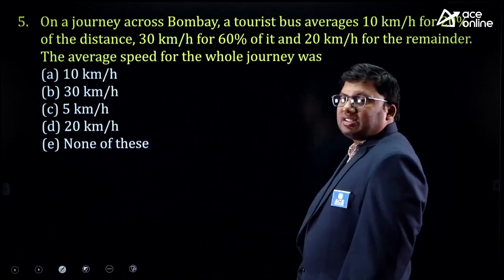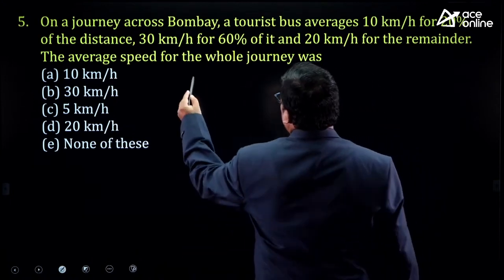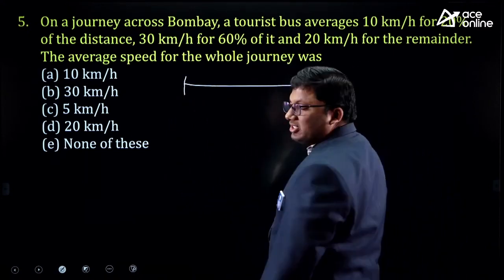Again, there is an SSC previous year replica question. On a journey across Mumbai, a person is traveling across various places in Mumbai.